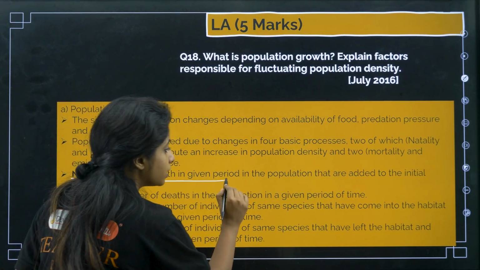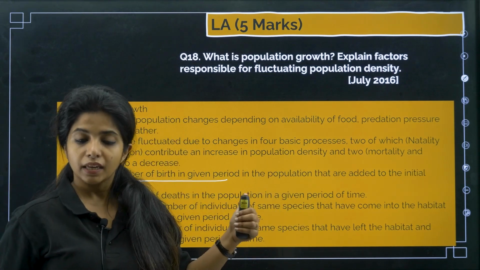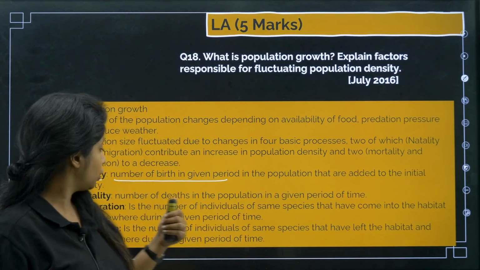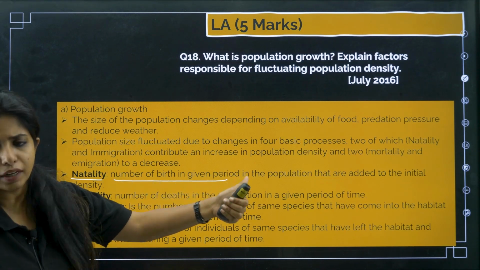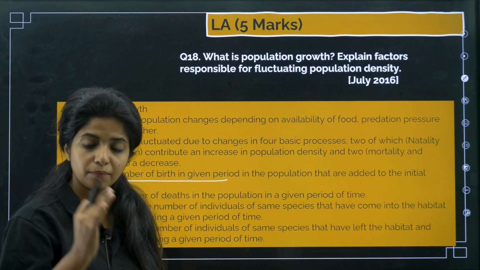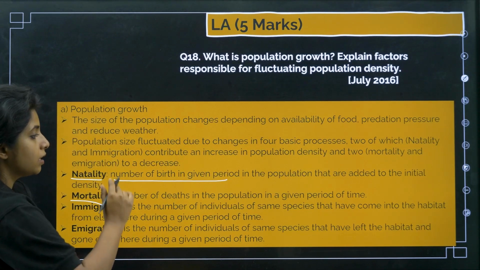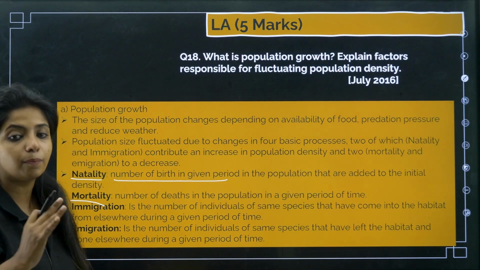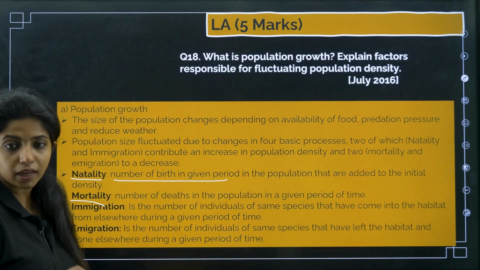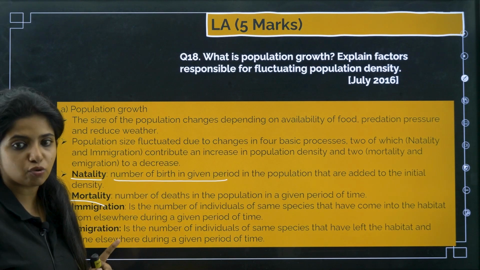Natality means number of births, that is the birth rate. The number of births in a given period in the population that are added to the initial density. You don't have to write the whole thing, you can just write the number of births in a given period in a population at a particular point of time. This is known as natality. Mortality means the number of deaths in a population in a given period of time. Please remember the time period has to be mentioned.